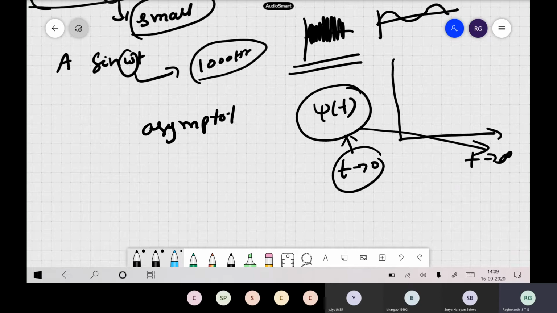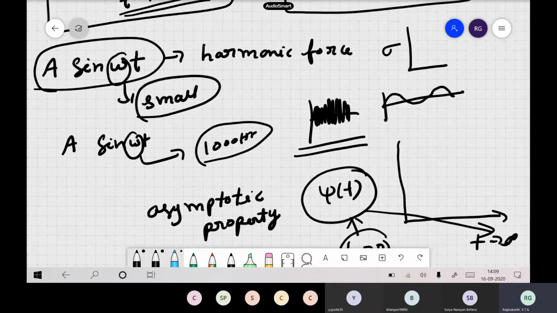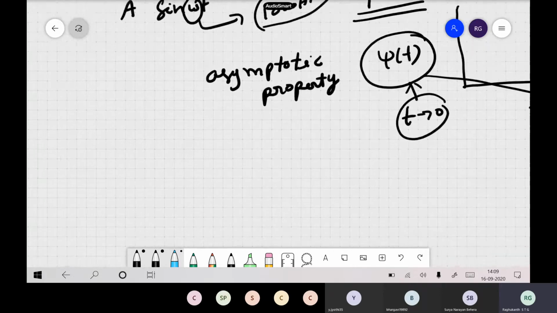Asymptotic properties, mathematically speaking, you can define in the frequency domain also, and in the time domain. It is like a response spectra: as t tends to 0 it goes towards the peak ground acceleration, and on the other side it goes towards 0 itself. These are nothing but your asymptotic properties.